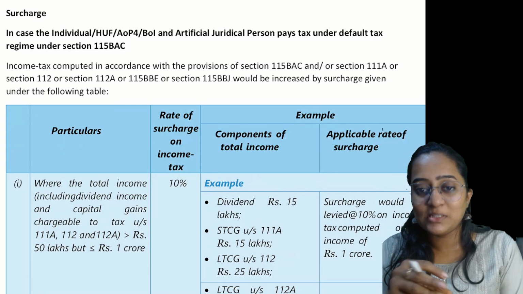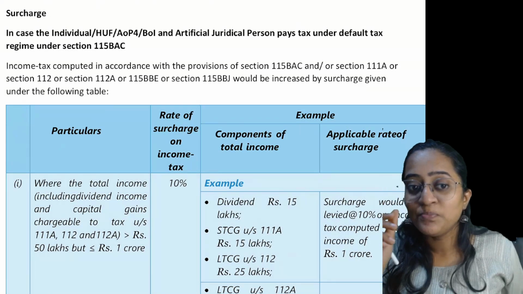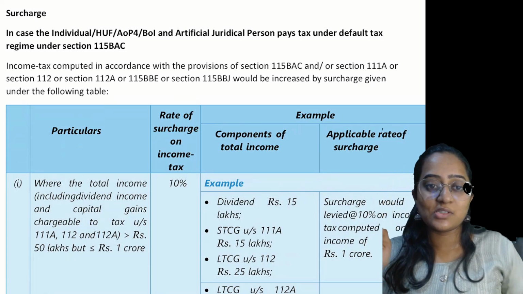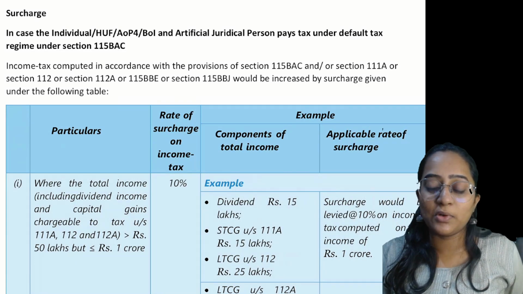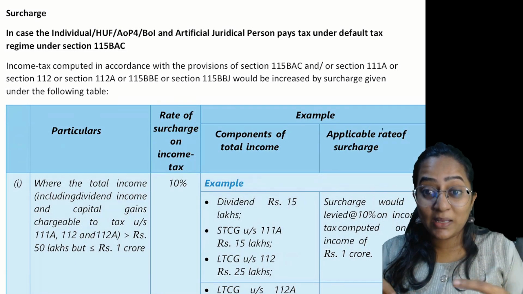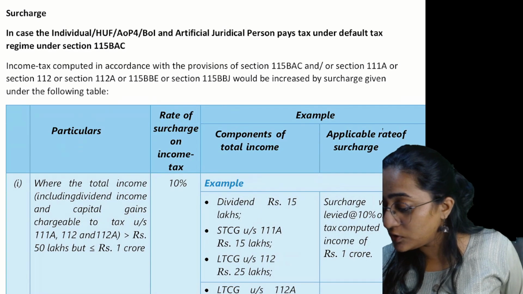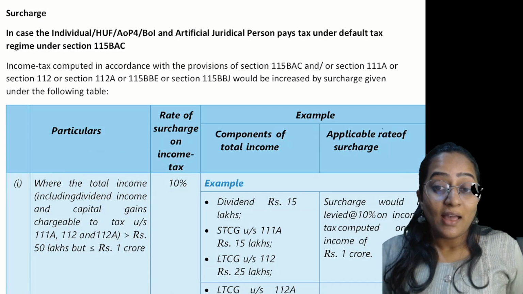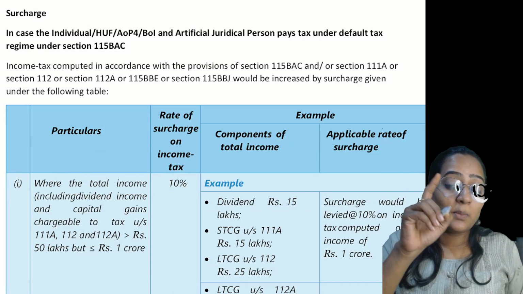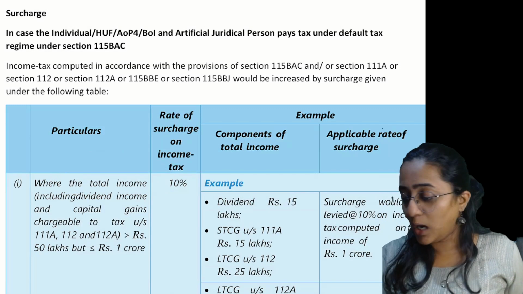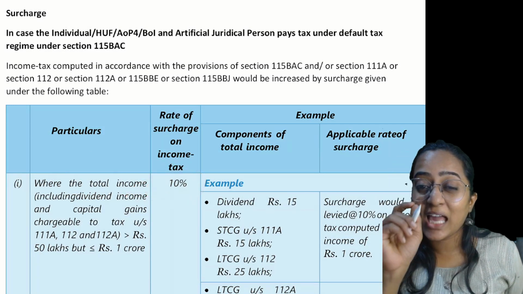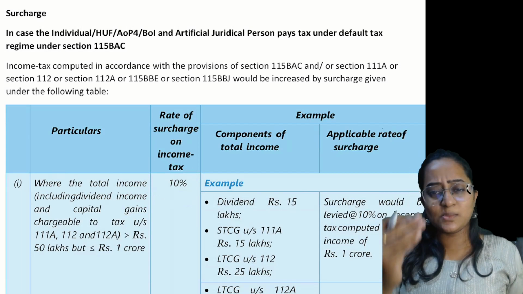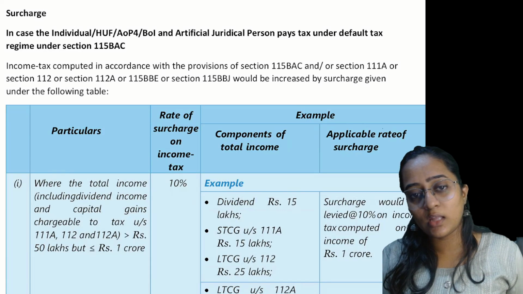Calculation of the surcharge happens on the tax liability, whereas for the applicability, when you say surcharge is applicable for this person or that person, the criterion you look into is the total income criterion. The application, that is on what amount you put the percentage, will be on the tax liability component. We'll take one simple example in the session.